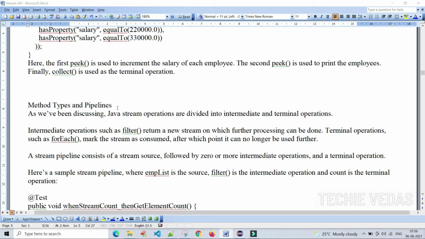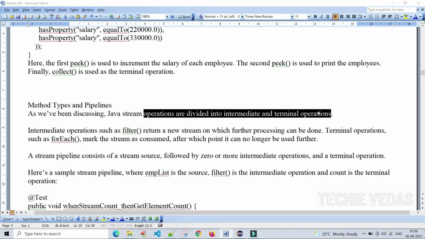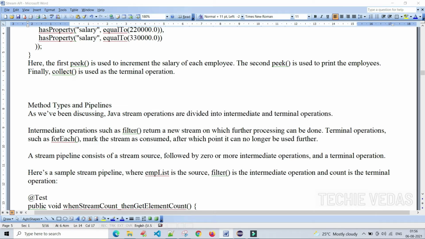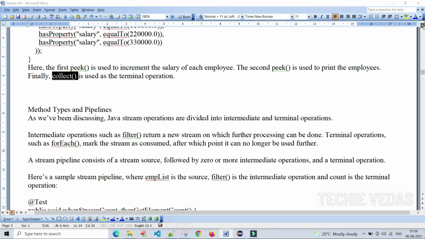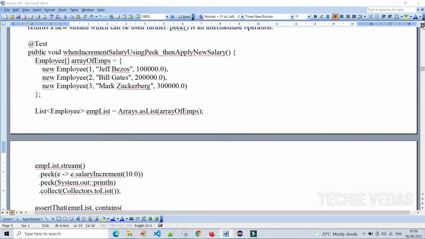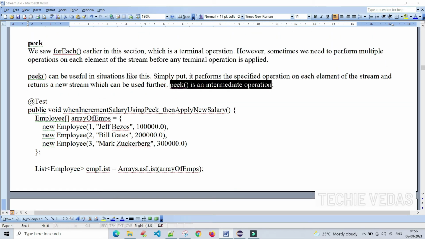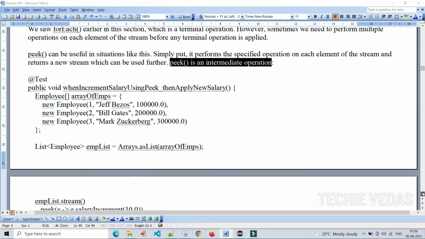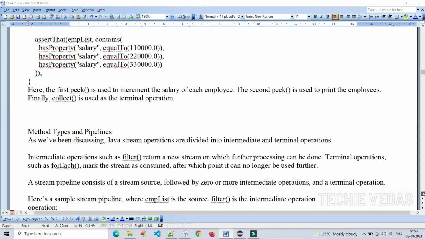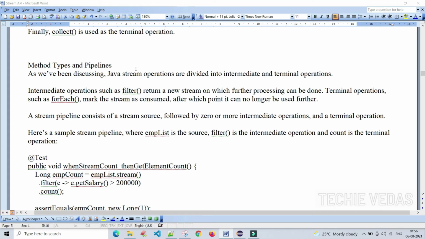What are the method types and pipelines? As we have been discussing, the Java stream operations are divided into intermediate and terminal operations. See here, collect is used as a terminal operation, and some functions we have discussed are intermediate operations. The peek method is an intermediate operation, whereas collect is the terminal operation.